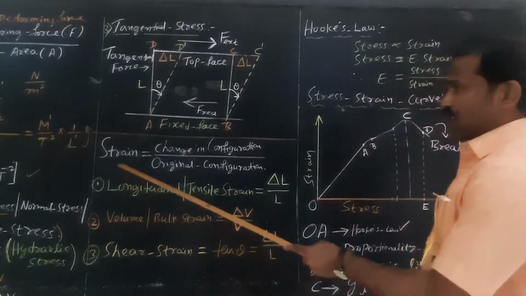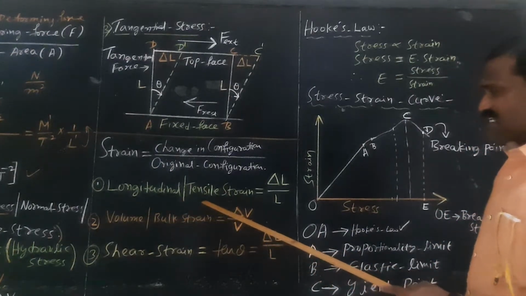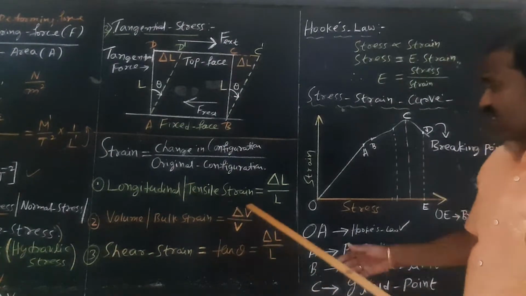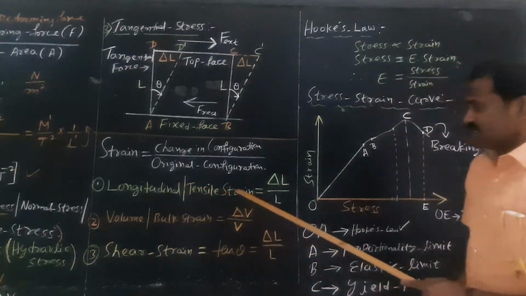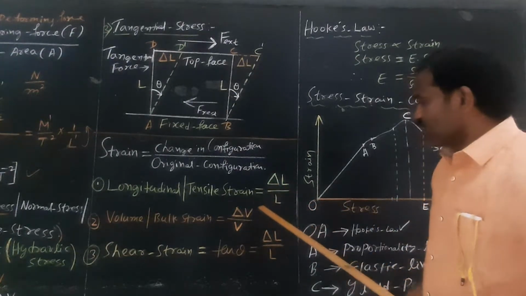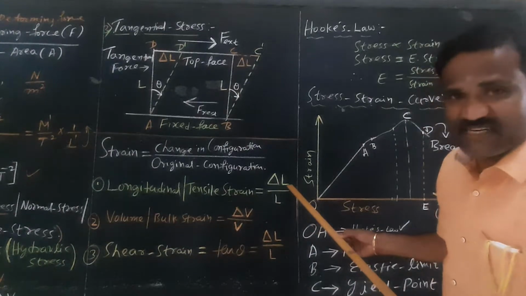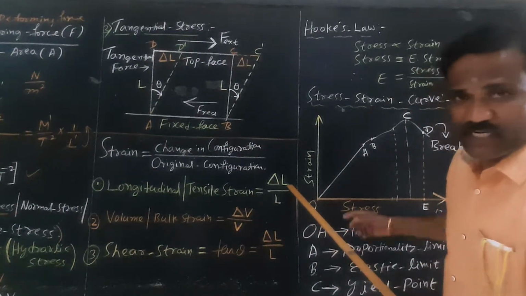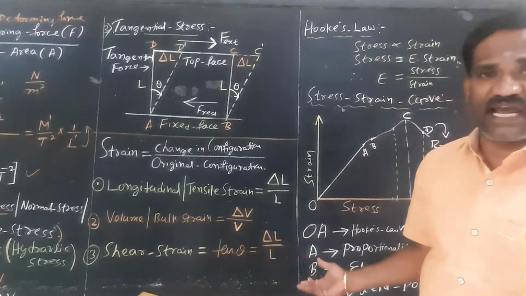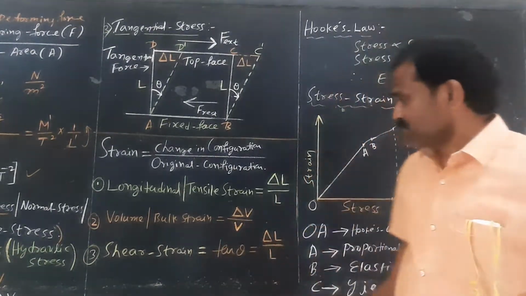There are three types of strain. First is longitudinal strain or tensile strain. See here, longitudinal strain is the increase or decrease in length divided by the original length. Again, length is in meter. Change in length, delta L, is also in meter. Original length is also in meter. Meter gets cancelled. Strain is a physical quantity having no unit and no dimensions.